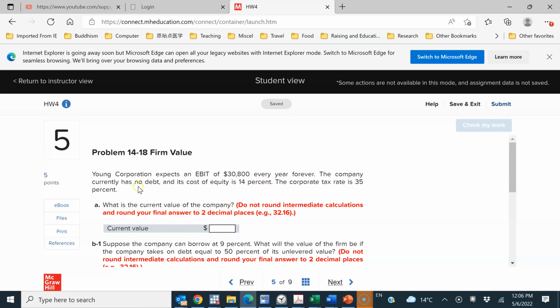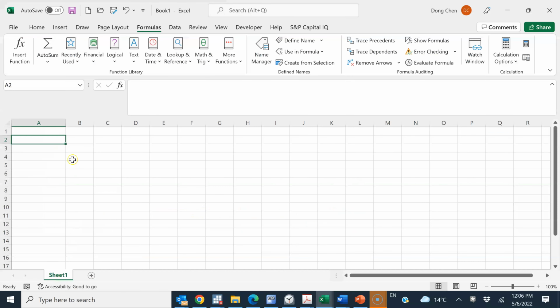So currently the firm doesn't have any debt. So part A is basically asking what is the unlevered firm value. Notice here the rounding requirement. Do not round intermediate calculations and round your final answer to 2 decimal places. So as the first step, let's put all the information down.